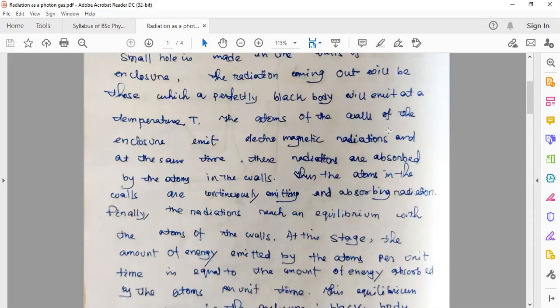So these electromagnetic radiations, the atoms of the walls emit electromagnetic radiation, and at the same time these radiations are also absorbed by the same atoms. So they will emit and they will absorb. Why? Because you have seen in the figure this light which is allowed to move into the enclosure through that small hole, it kind of gets trapped inside the enclosure.